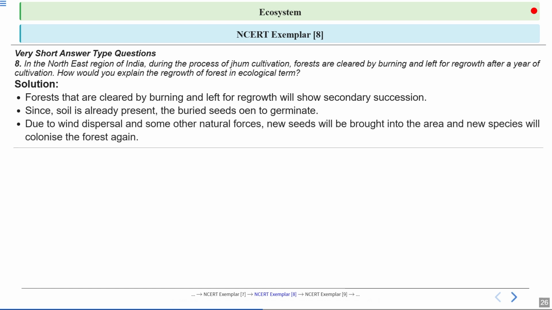Finally, new seeds are brought into the area by wind also and other natural forces such as animals or water. So new plant species can move in and start growing as well, helping the forest become diverse again. So the regrowth of the forest is a combination of surviving seeds and the new seeds that have arrived, all working together to restore the ecosystem.